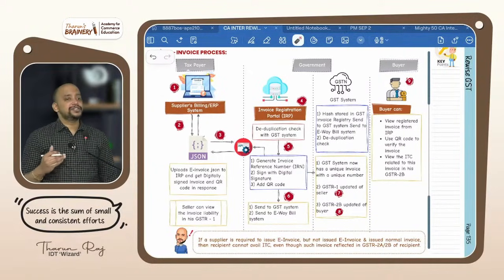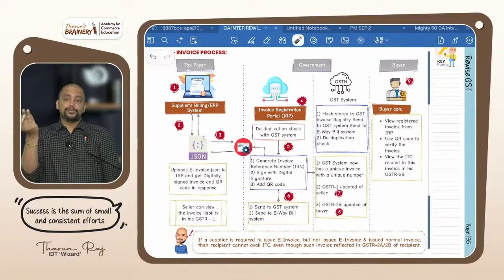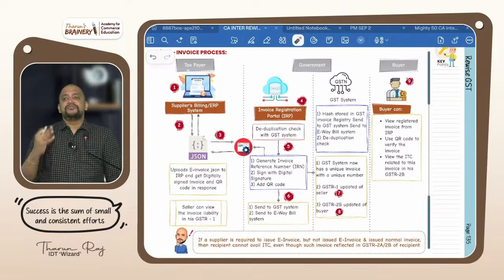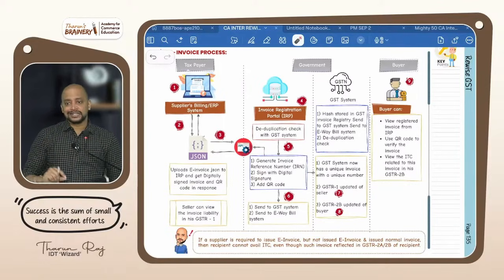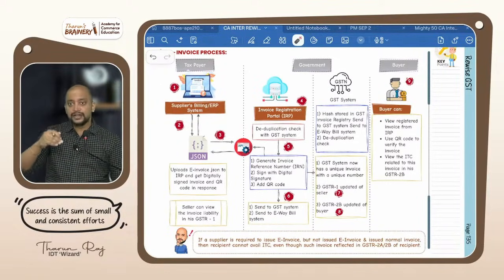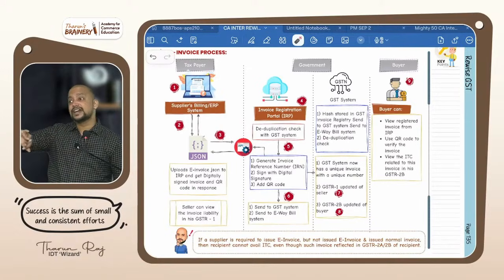Which portal? The invoice registration portal. After you upload in the invoice registration portal, the portal will do a deduplication check whether the same invoice is already uploaded or not. Then for this invoice they will fix 3 things: number 1, invoice reference number, one unique number they will give, then digital signature, and then QR code will also be affixed. They will send the data from there to the supplier's GSTR1 and the recipient's GSTR2B.